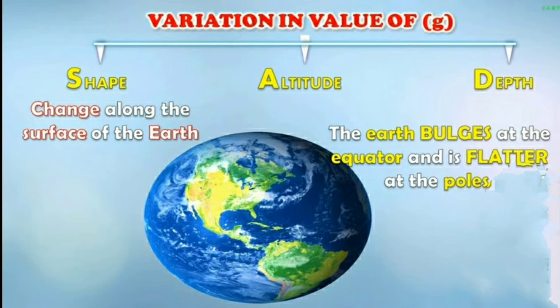Now children, we know that the earth is continuously rotating on its axis, right? And due to this rotation, the earth bulges at the equator and it is flatter at the poles, right? It bulges at the equator and it is flatter at the poles.